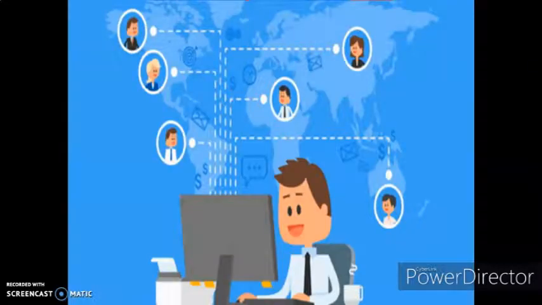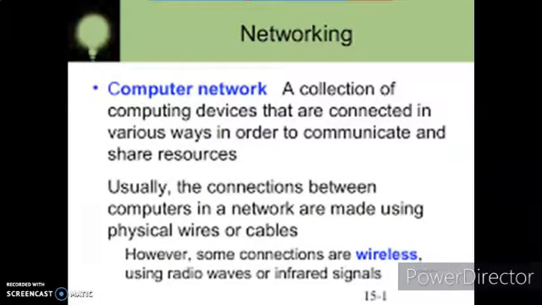Now, friends, what do we think of networking? What are the advantages of networking? Look, in this picture a person is sitting at one place, interacting with various people, and can check what they are doing and what they are not doing. So let us understand what we mean by the term computer network. A computer network can be described as a collection of computing devices that are connected in different ways in order to communicate and share resources.